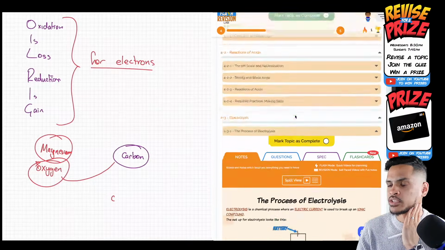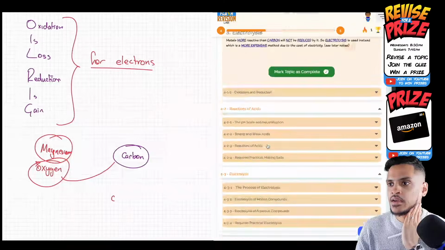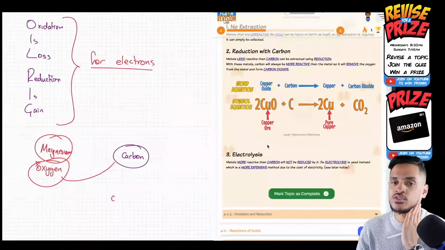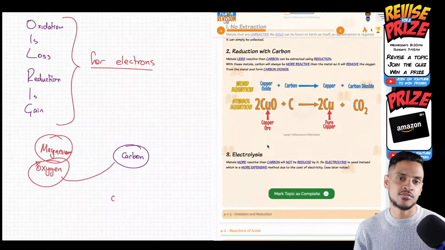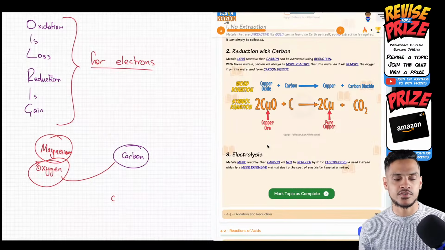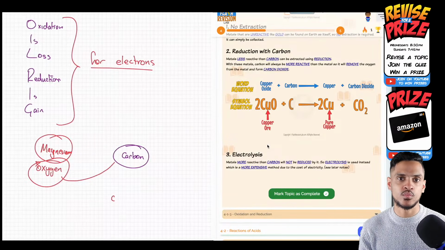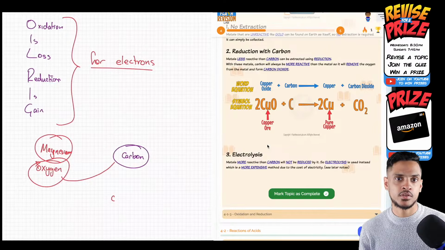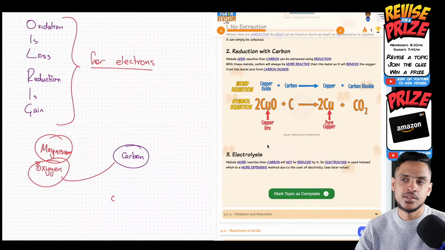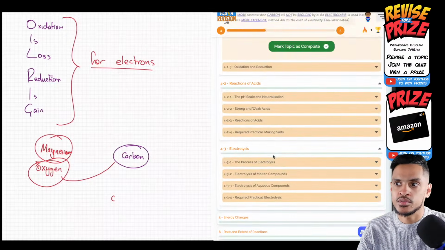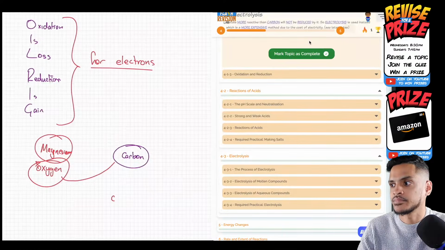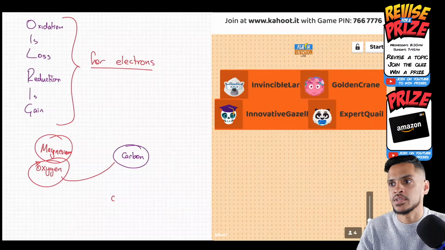What do you mean it's too expensive, Sammy? Basically, using electrolysis uses electricity, right? Electricity isn't free. It uses a lot of electricity, and that's much more expensive than just reacting it with carbon and heating it up. Your electricity bills are going to go really high, so people would rather not use electrolysis for it. Yeah, exactly what TKD said.